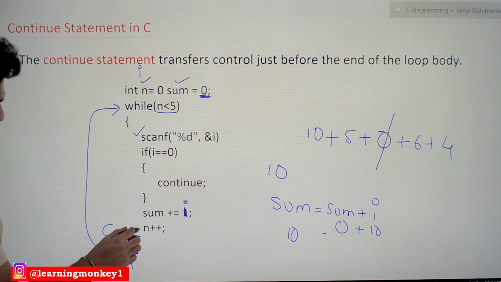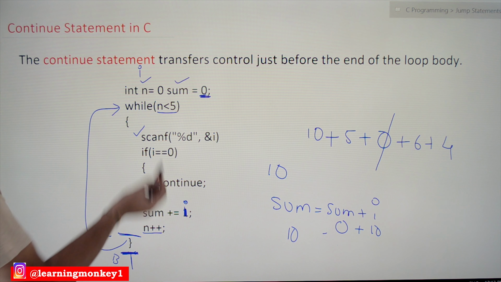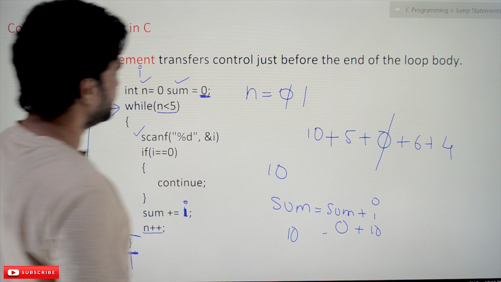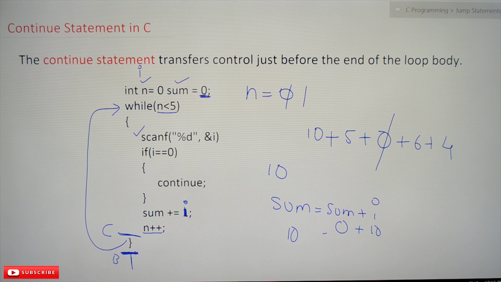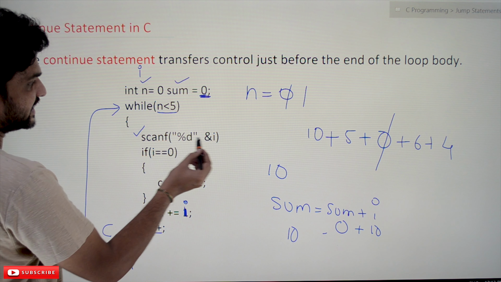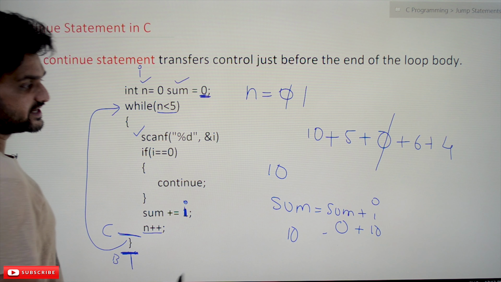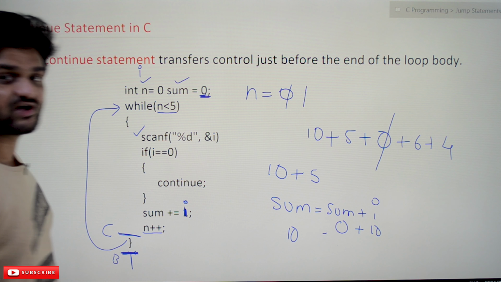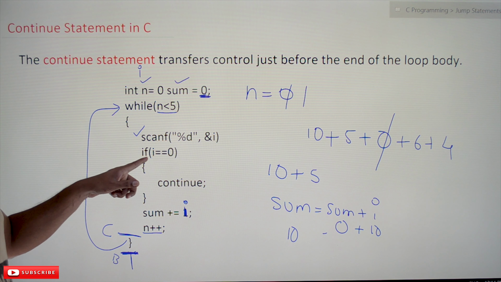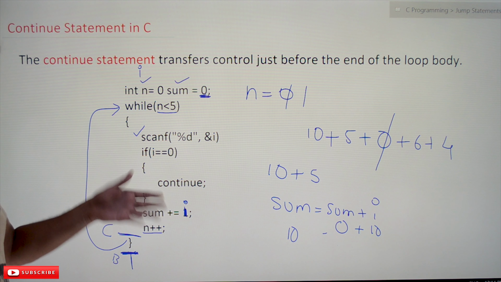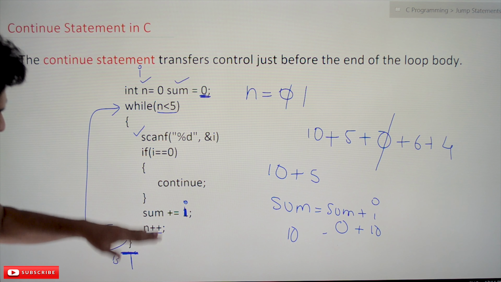Again, in the next scanf, n will get incremented. So now the value of n, initially 0, is now 1. Okay, so now again the value will be read. Scanf ampersand i. Here the user has given the value 5. Next value is given. Is 5 equal to 0? No, it is not equal to 0. So we can execute and increment these values.